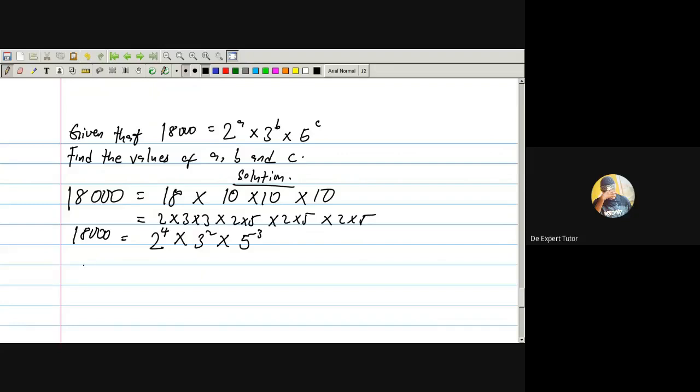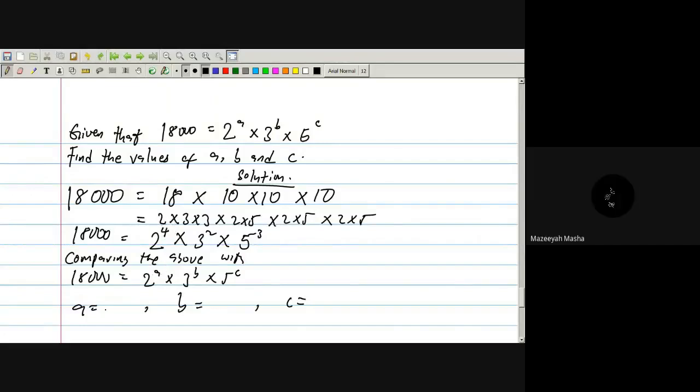So therefore, if I now compare the above with this that I have, 18,000, what's the value of my A, what's the value of my B, and what's the value of my C. Now compare. On 2 here I have A, on 2 here I have 4, so A equals 4. This one B equals 2, and this one C equals 3, and that's my answer.